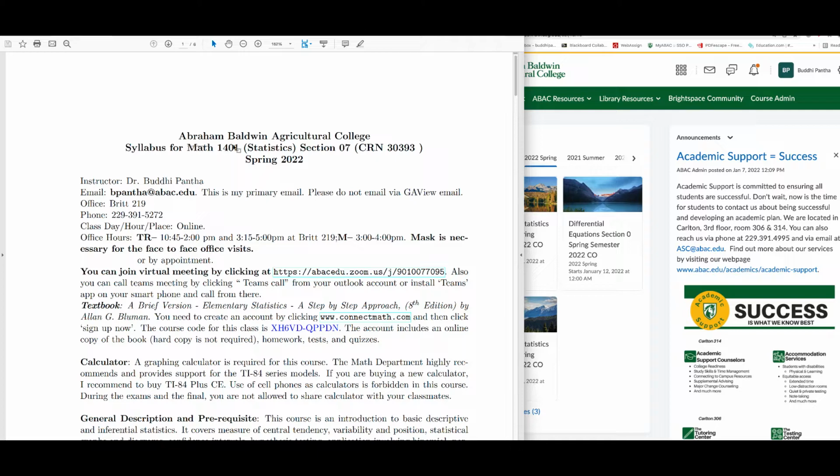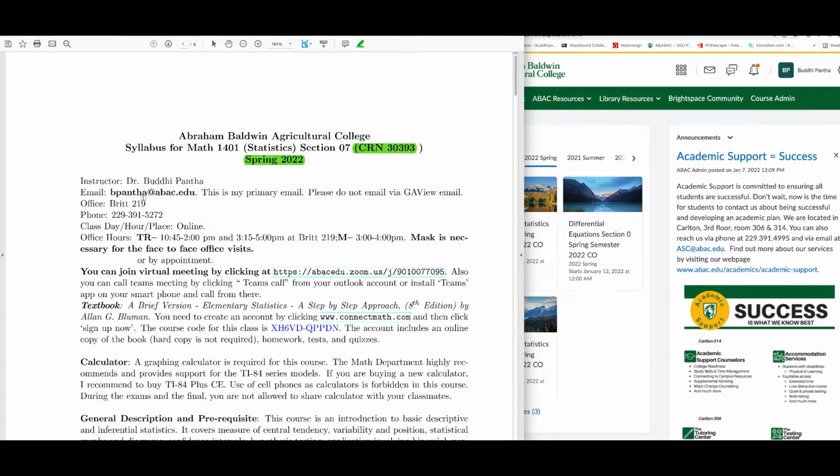So you are in section 07. So section number is 7. Okay, and course registration number is 30393, and the semester is spring 2022. Okay, my name is Budi Pantha.